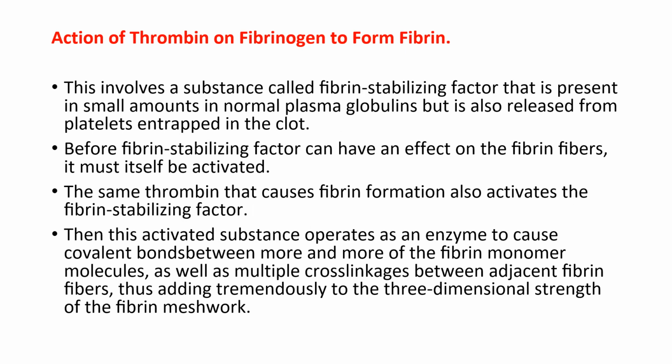This involves a substance called fibrin stabilizing factor that is present in small amounts in normal plasma globulins but is also released from platelets entrapped in the clot. Before fibrin stabilizing factor can have an effect on the fibrin fibers, it must itself be activated. The same thrombin that causes fibrin formation also activates the fibrin stabilizing factor. Then this activated substance operates as an enzyme to cause covalent bonds between more and more of the fibrin monomer molecules, as well as multiple cross-linkages between adjacent fibrin fibers, thus adding tremendously to the three-dimensional strength of the fibrin meshwork.